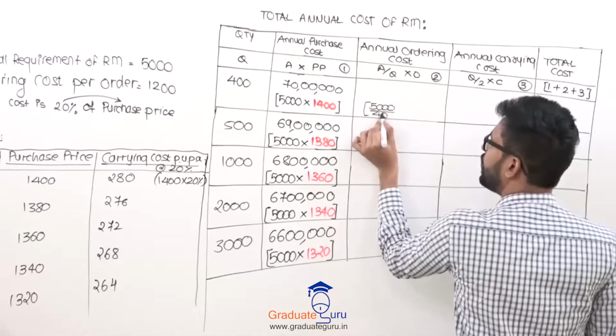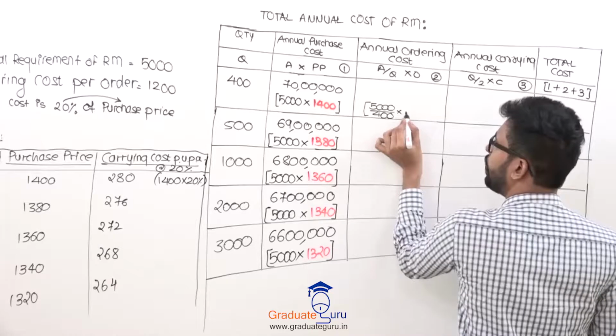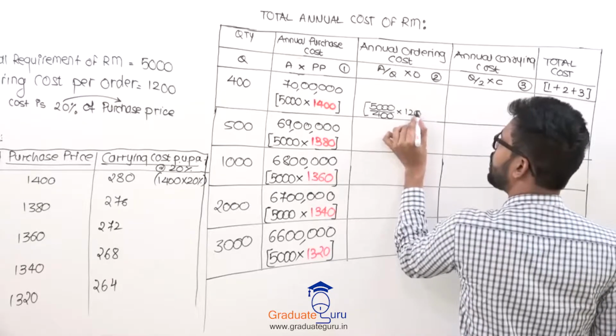You are ordering 400 into your ordering cost is 1200.